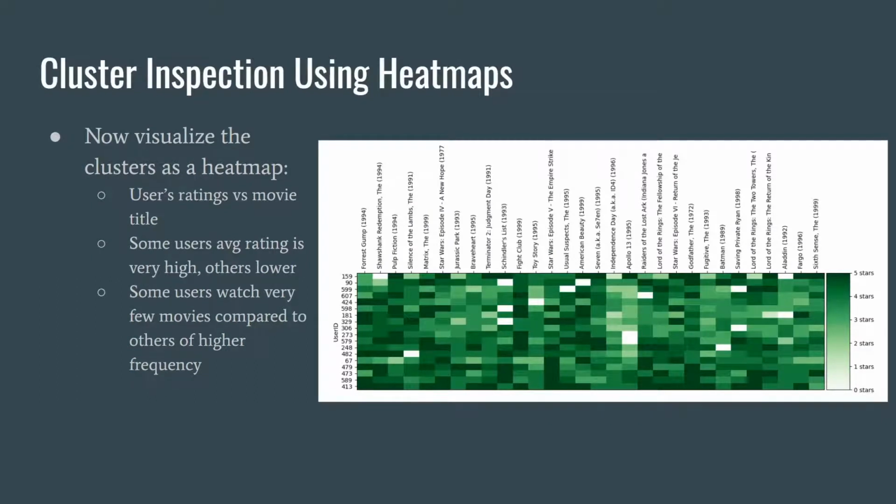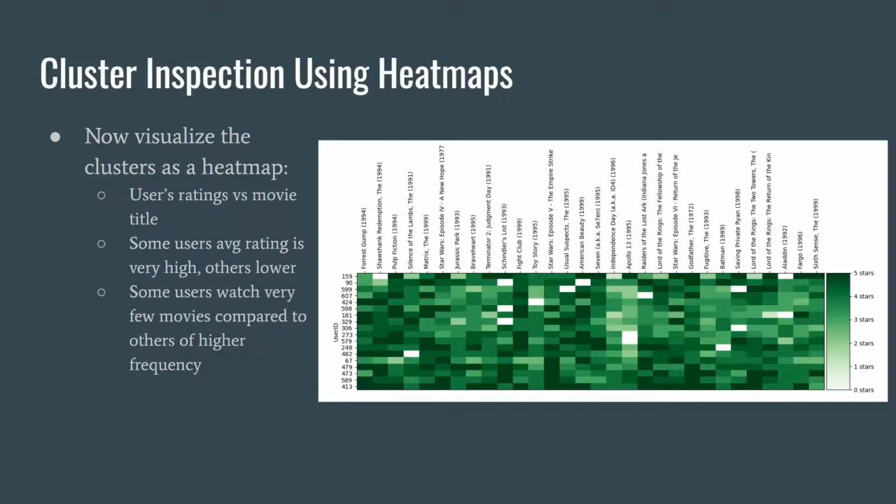So after we fixed this sparse data problem, we then visualized an individual cluster as a heat map, as you can see here. Some interesting takeaways we got from this heat map was that it allowed us to spot patterns in the data. You can notice that some users will simply rate, on average, higher than other users, or that some users' frequency of rating movies is lower than others. You can also notice the general outlook of individual movies.